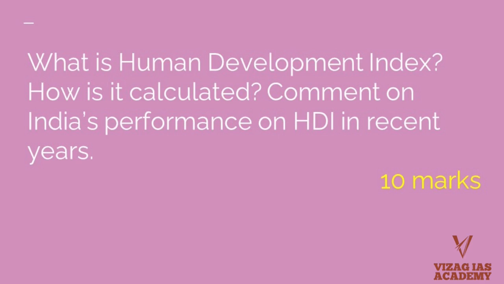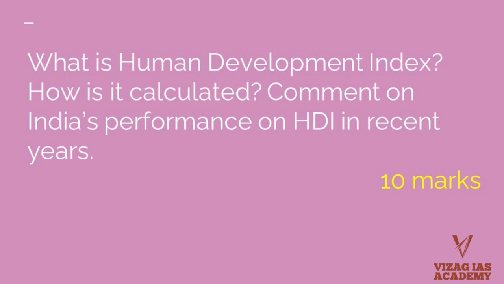In recent years, maybe it was 131 in 2016, right? And again in 2019 it ended up at 131, right? So we are more or less stagnant when it comes to the ranking in the Human Development Index, because we are 131 out of 189 countries.